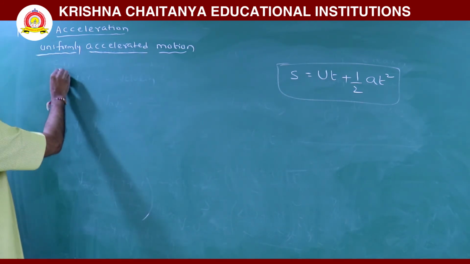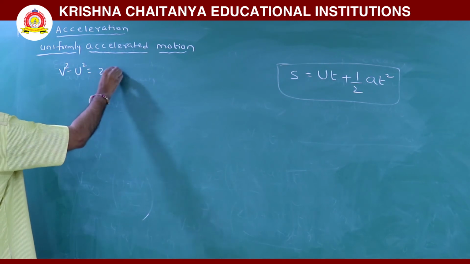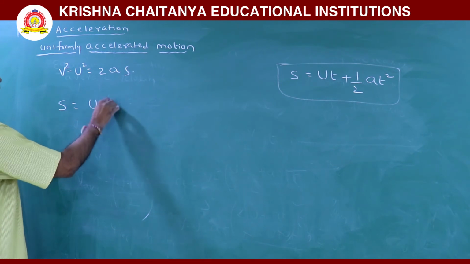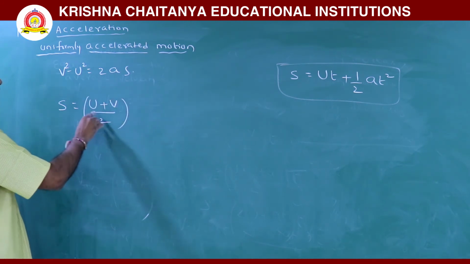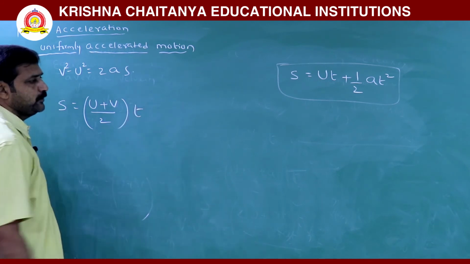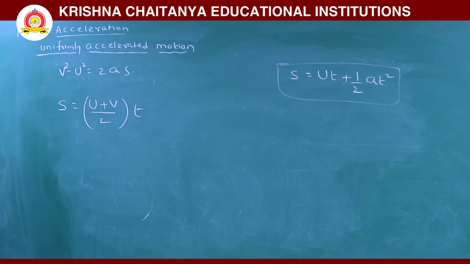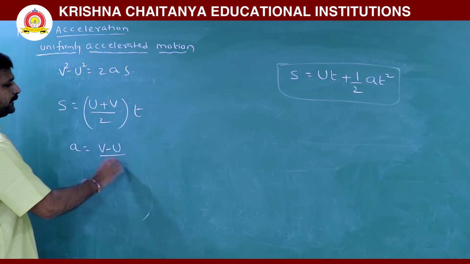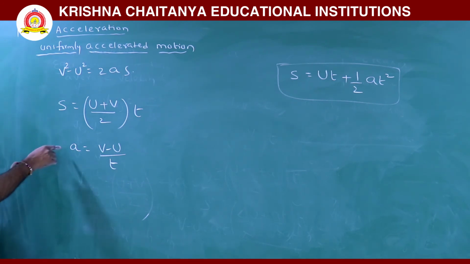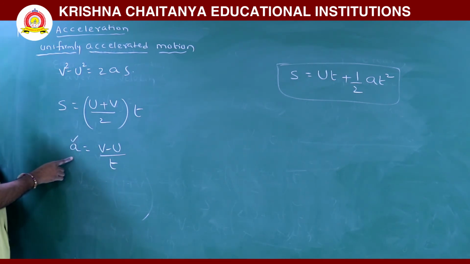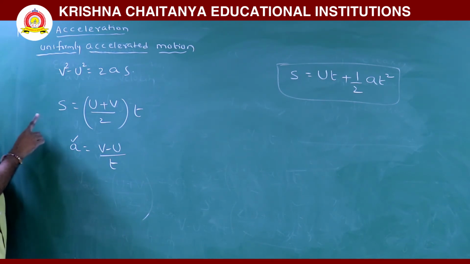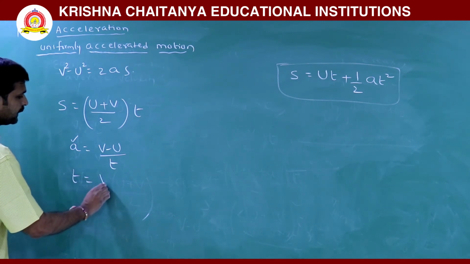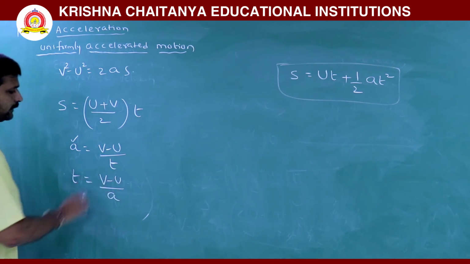Now we will derive v squared minus u squared is equal to 2as, which can also be derived from s is equal to u plus v by 2, average velocity into time, which we already wrote. Since acceleration is v minus u by t, we are writing all these equations for a constant acceleration. All these equations are used only when acceleration is constant. So here we can write t as v minus u by a.